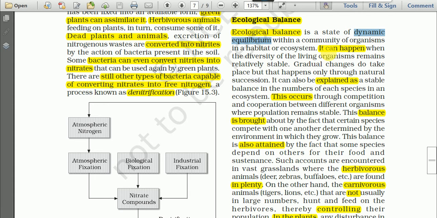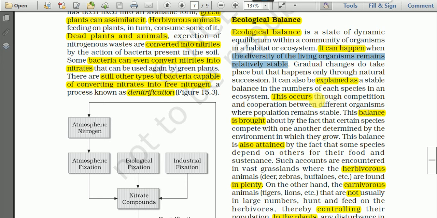Ecological balance can happen when the diversity of living organisms remains relatively stable, meaning when the number of organisms remains stable. For example, the number of tigers remains constant, the number of deer remains constant.